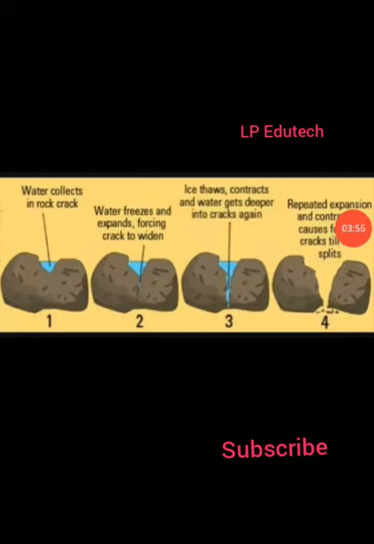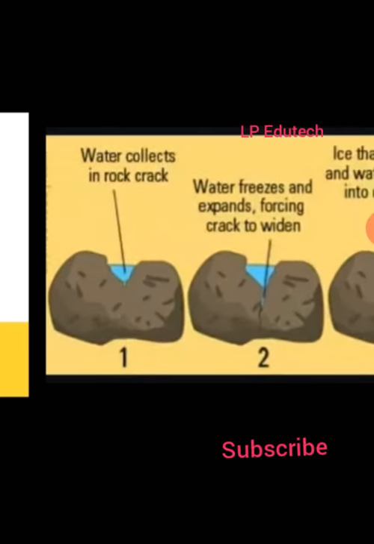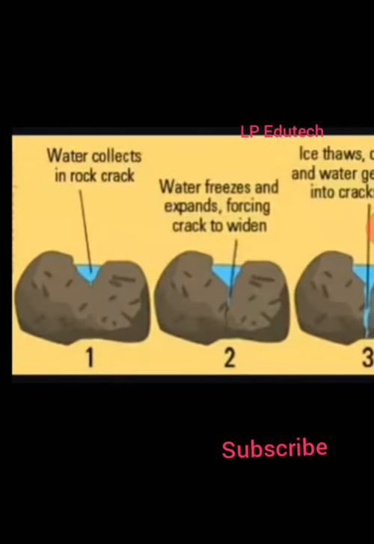Now here is one example. You can see one rock here. Water collects in a rock in this way. In picture number 1 it is shown collected. In picture number 2, the water freezes and expands, forcing the cracks to widen. It is widening due to the freezing activity.